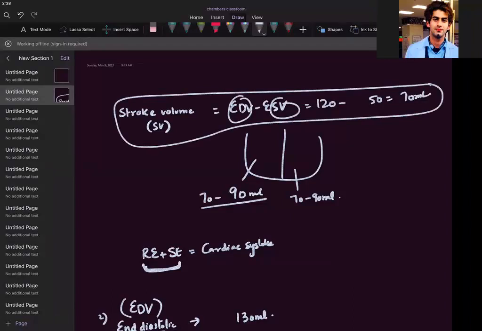I told you in the previous videos that stroke volume will determine your pulse pressure. What was the pulse pressure? Systolic blood pressure minus diastolic blood pressure, the difference between them. Stroke volume is the difference between end diastolic volume and end systolic volume. End diastolic volume minus end systolic volume will give you the stroke volume.